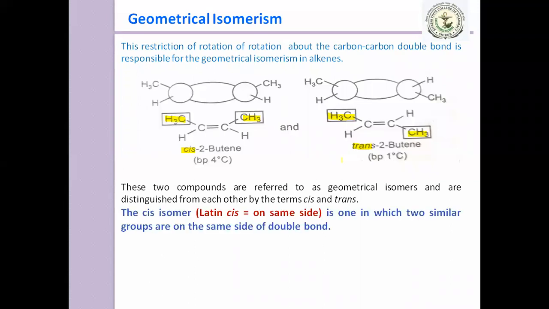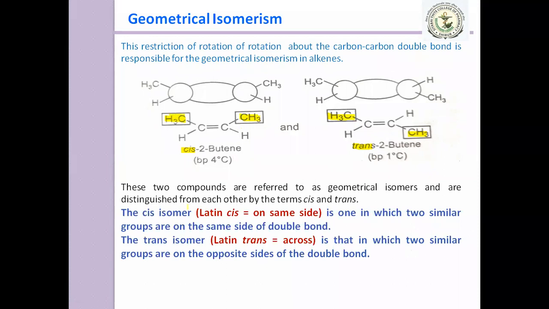So what is the cis isomer? The meaning of cis in Latin is on the same side. Just look at this structure here. The methyl groups are on the same side of the double bond, so it is the cis isomer.